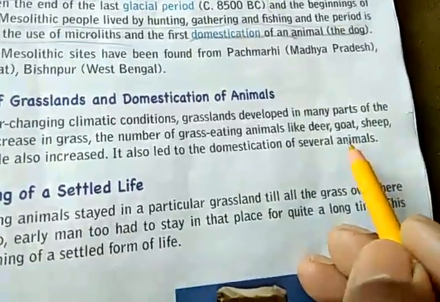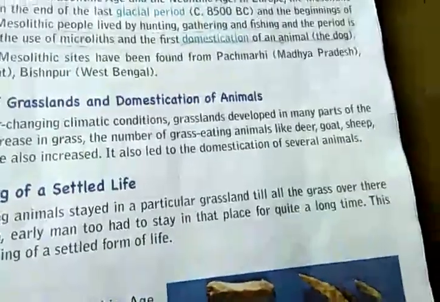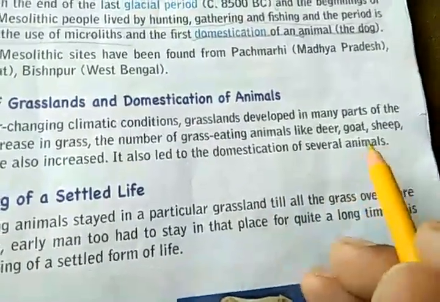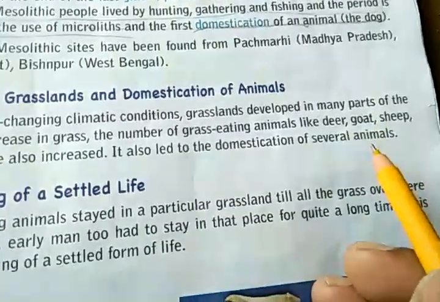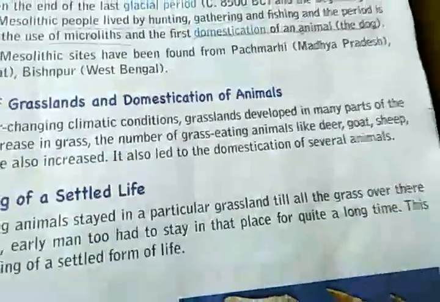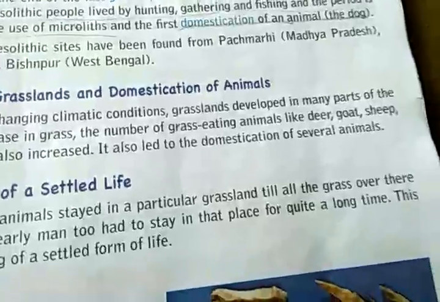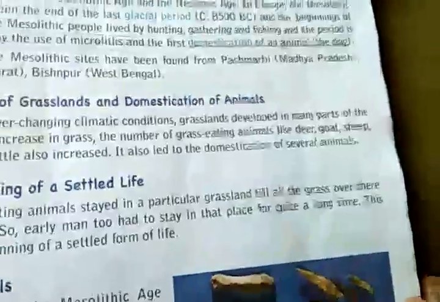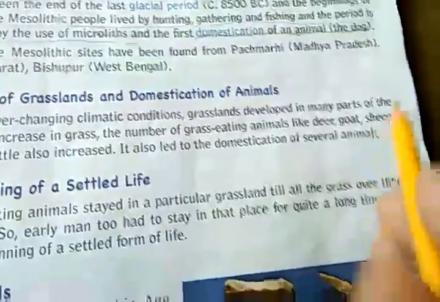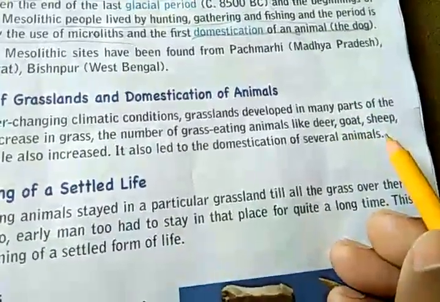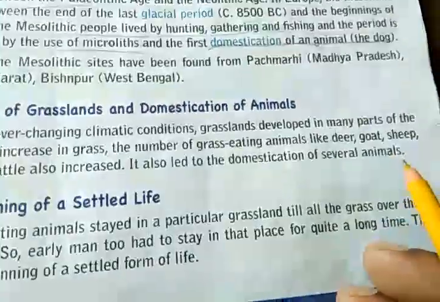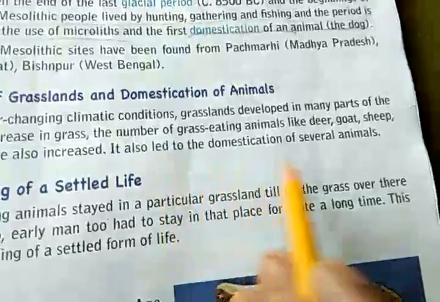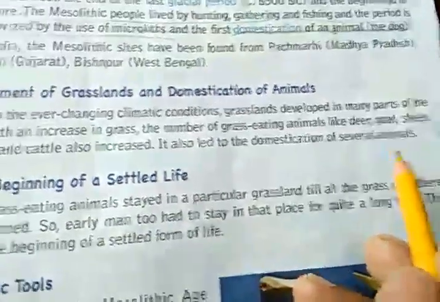Sometimes they could not hunt an animal in the forest, it was not that every day they could hunt an animal. So someday when they were not in a position, or they did not succeed in killing or hunting any animal, they used to have their own goat and sheep. So from them they used to get meat. Then they also used to get skin from the animal, which they used to cover their body for wearing as clothes. So it also led to domestication of several animals.